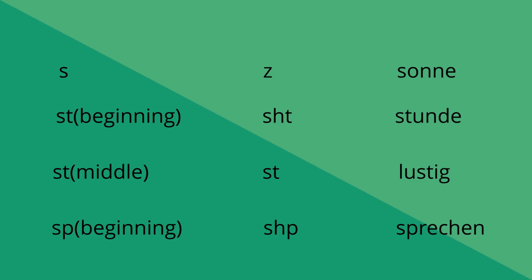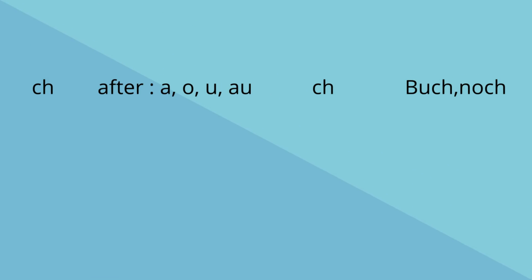Pronunciation of SP, if it is in the beginning, is like Sp, for example, Sprechen. Pronunciation of CH, if it is after A, O, U or AU, is like K, for example, Buch or Knock.